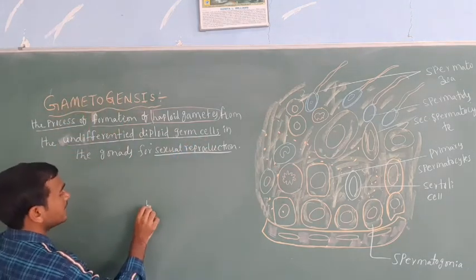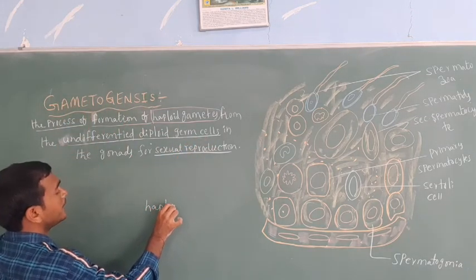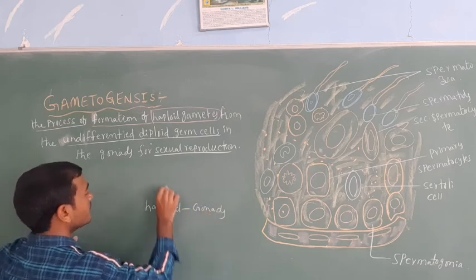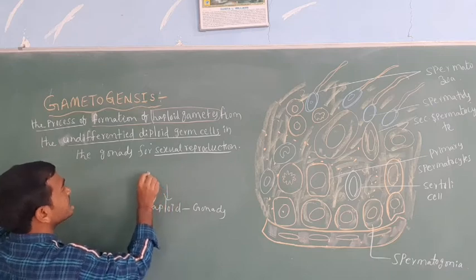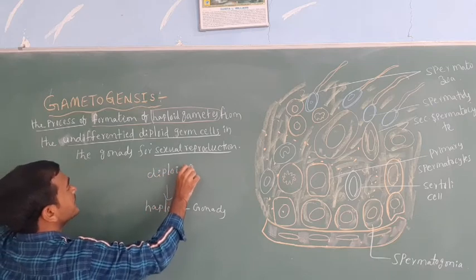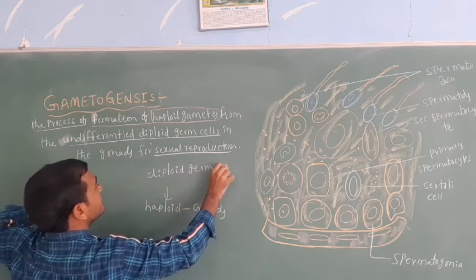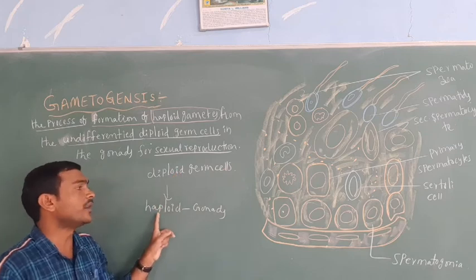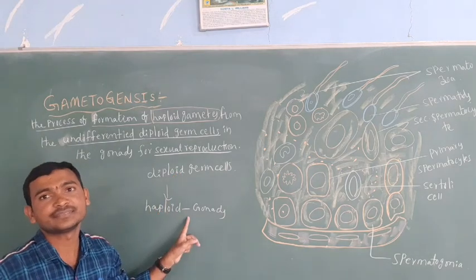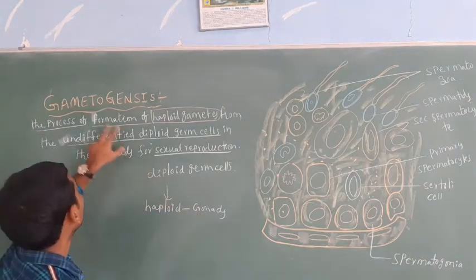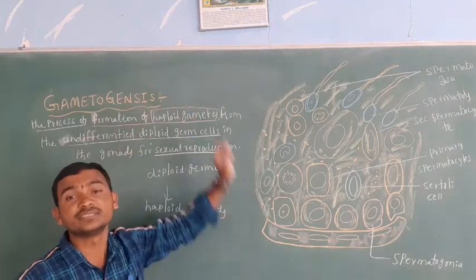What is the meaning here? Haploid gametes are formed in the gonads from undifferentiated diploid germ cells. From the diploid germ cells the haploid gametes are formed. So this phenomenon is called gametogenesis.